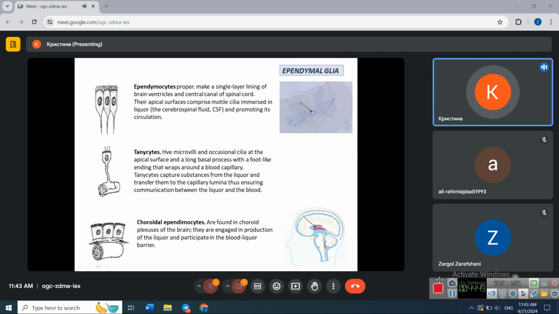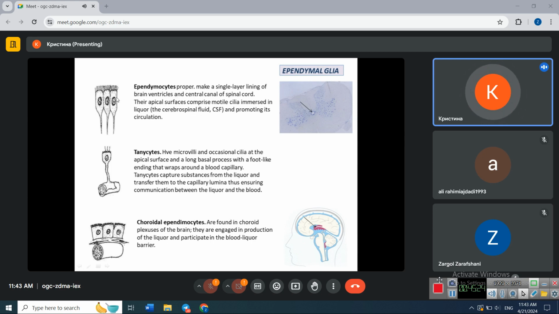Next, we have three subtypes of ependymal glial cells: ependymocytes proper, tenicytes, and choroid ependymocytes. Ependymocytes proper form the single cell layer which surrounds the central canal in spinal cord and also lines the brain ventricles, which are connected to the central canal, the cavities inside the brain filled with the cerebrospinal fluid.